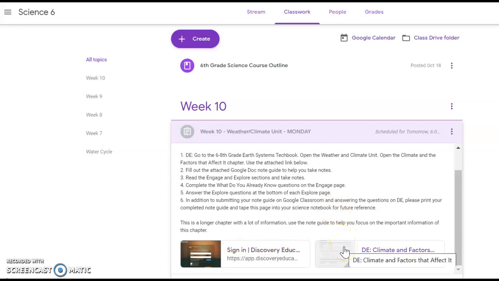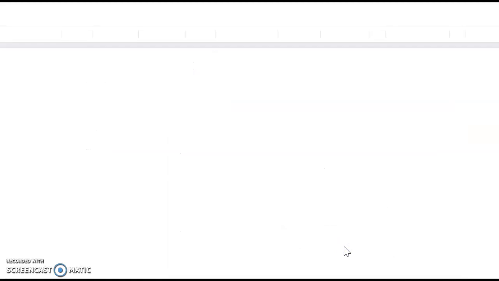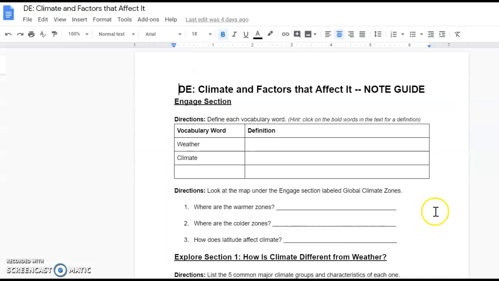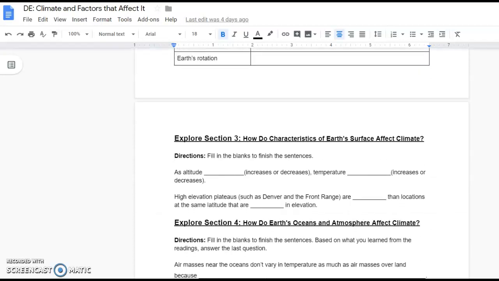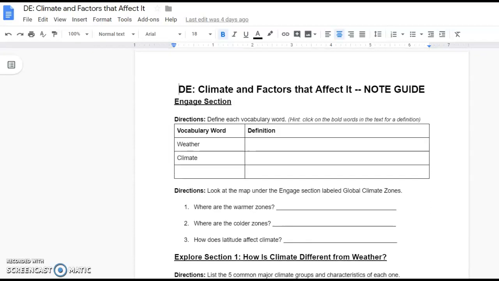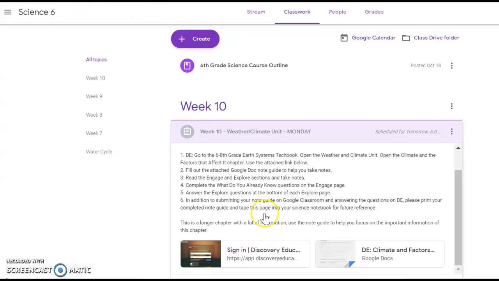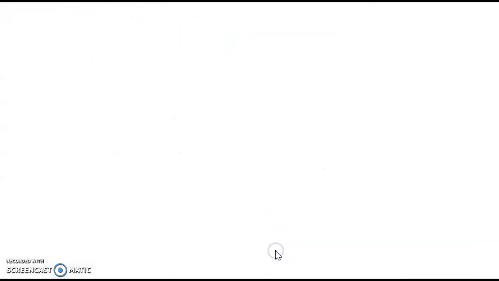And as you are reading them, I would like for you to take notes on this note guide that I created. So if you click on the Google Docs, you will see this note guide that will guide you through these notes and help you pick out the important information. So if you go back to the Discovery Education link, click on that link.